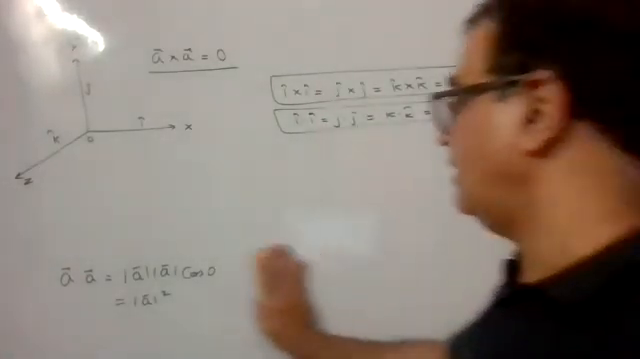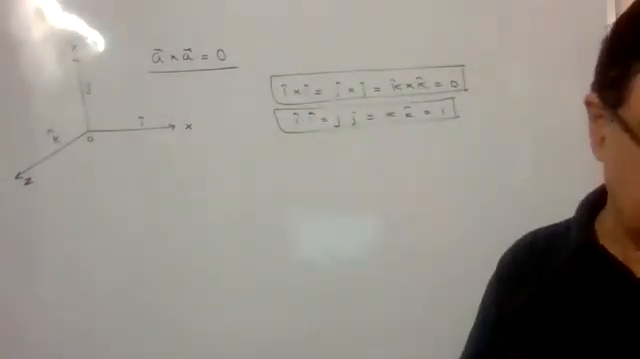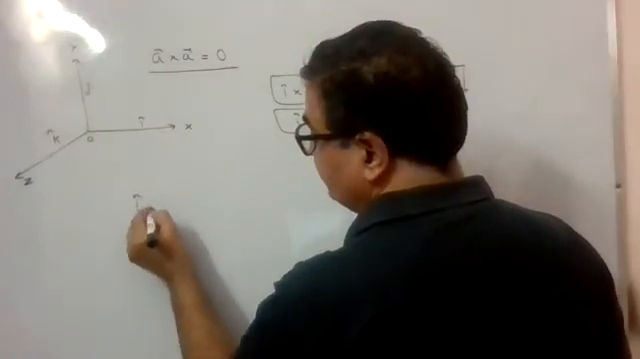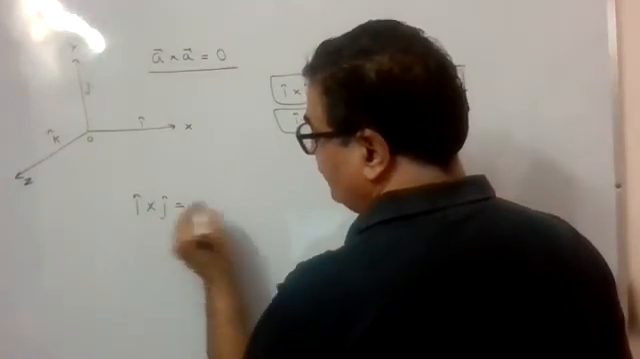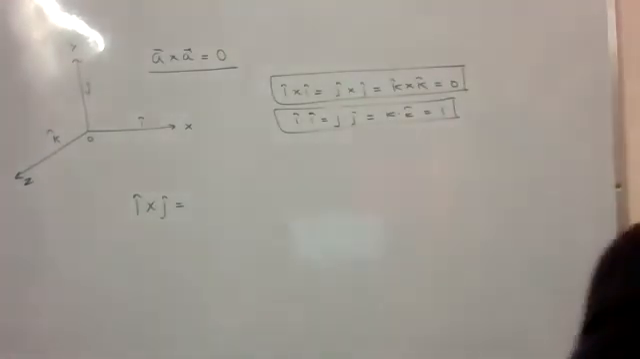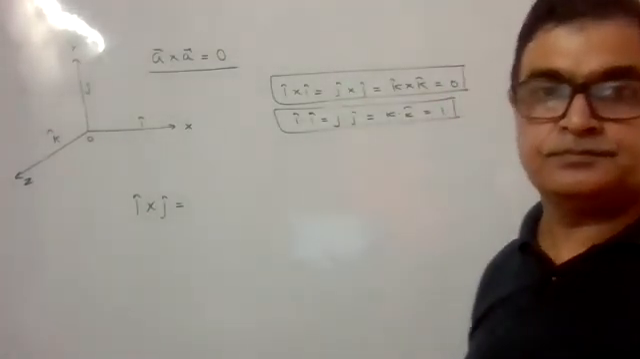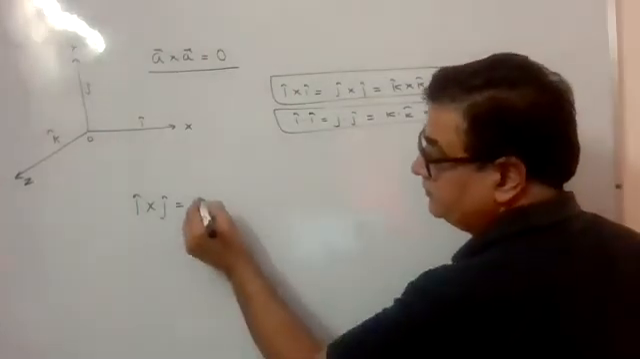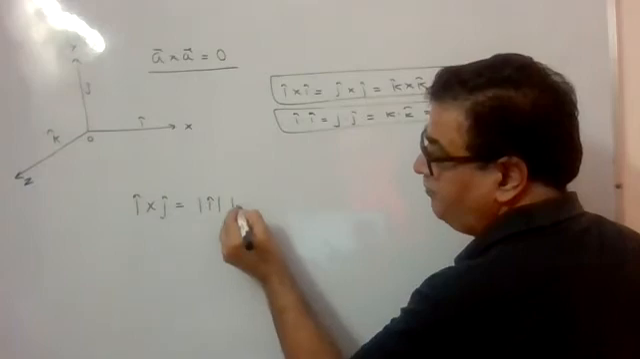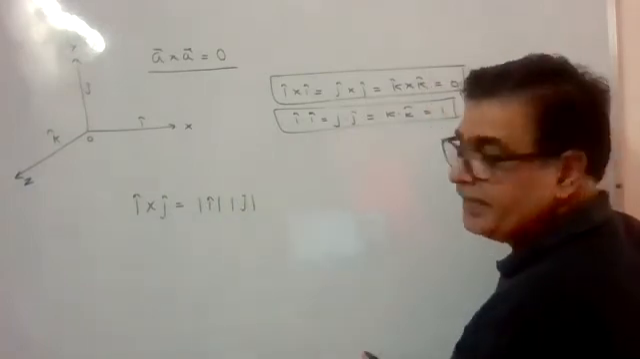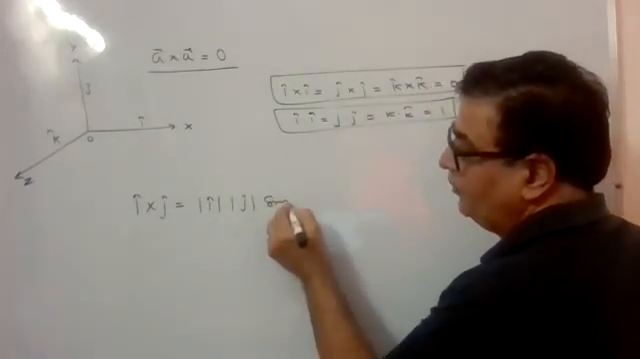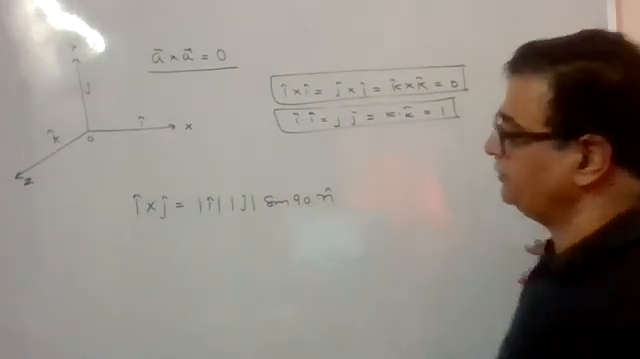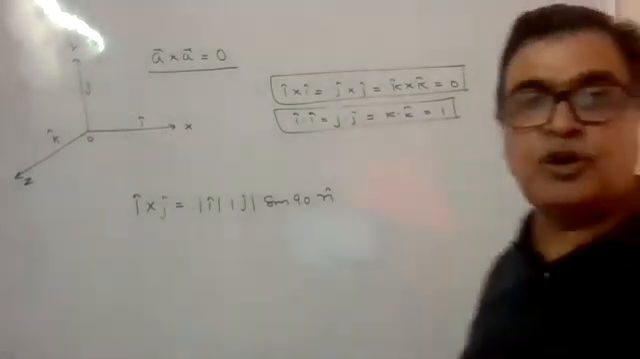Now next step, next result you should remember. We will also generate that. By the way, if I say you find out what is I cross J, बोलो भाई क्या होगा I cross J? I cross J, magnitude of I cap, magnitude of J cap, sine of 90 here, and direction is n cap. This is the formula we have.